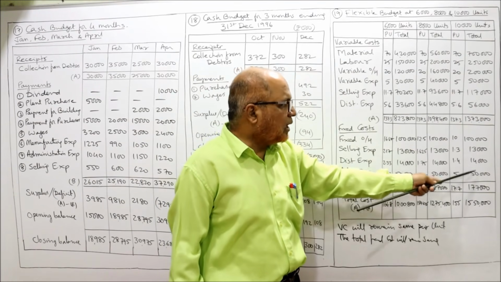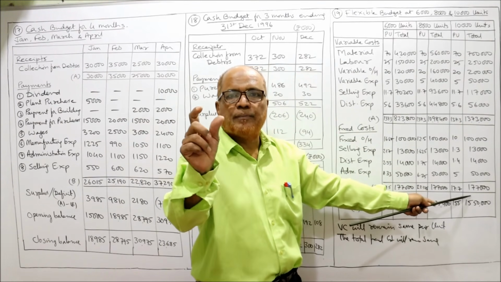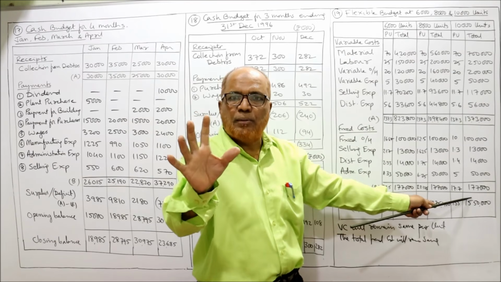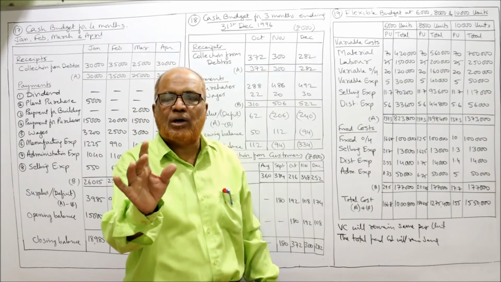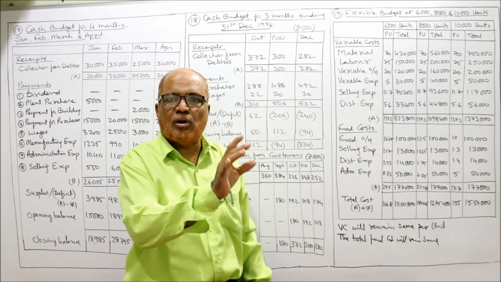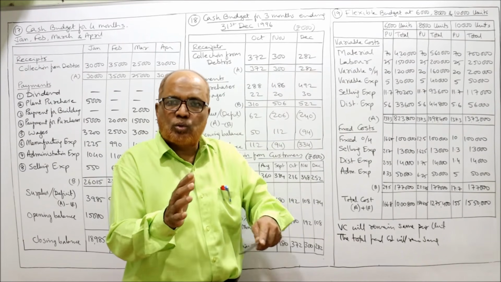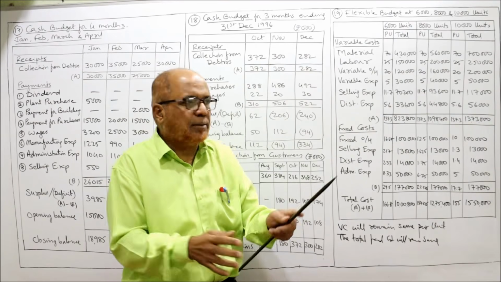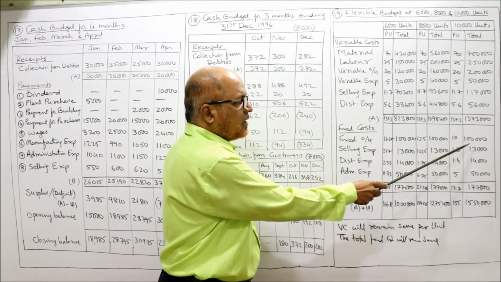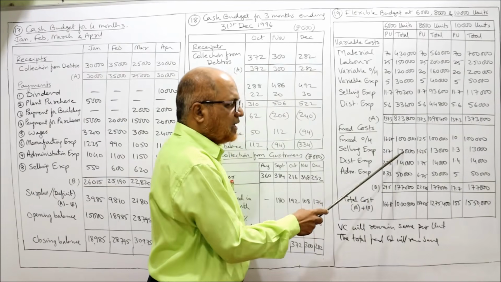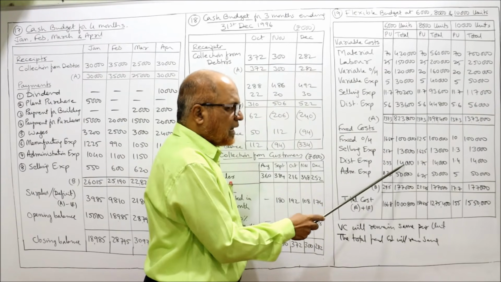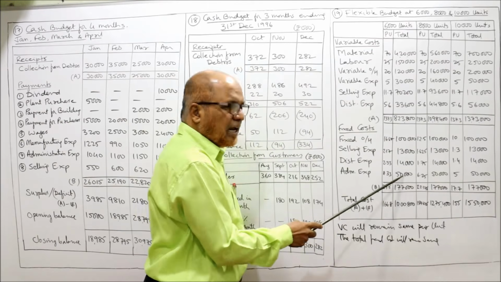So I have filled up all the totals. The total fixed cost will remain same, whatever be the level of activity, whether we make 10,000 or 8,000 or 6,000. So this 1 lakh I am taking same. Similarly, 13,000 rupees, 14,000 rupees and 50,000 I am taking same.